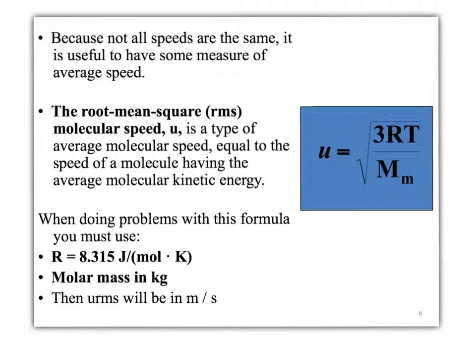When we do the problem, we use this formula. U is equal to the square root of 3RT over capital M. Of course, R is going to be the gas law constant. We're going to use 8.315 joules per mole Kelvin, which of course means your temperature has to be in Kelvin, as is with all the other gas laws. And molar mass here, just make sure you have it in kilograms. When we're using these units, then our RMS speed will be in meters per second.